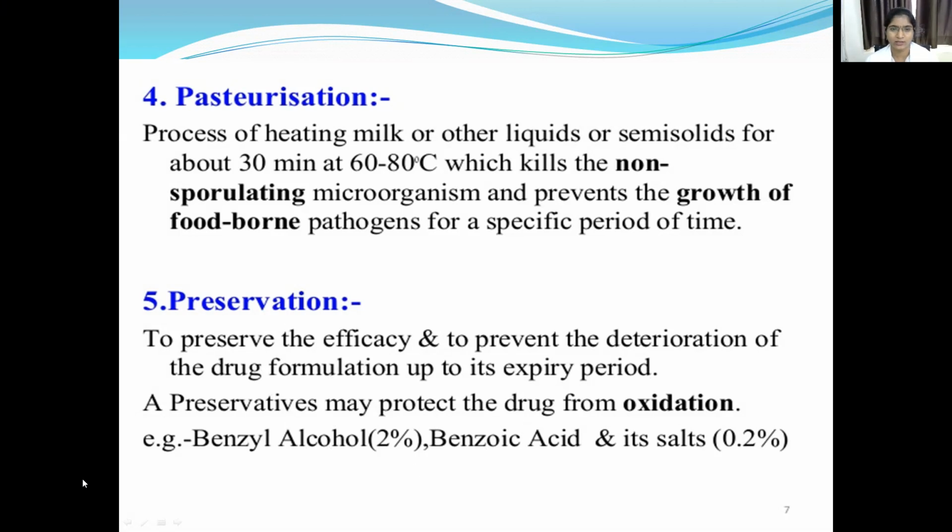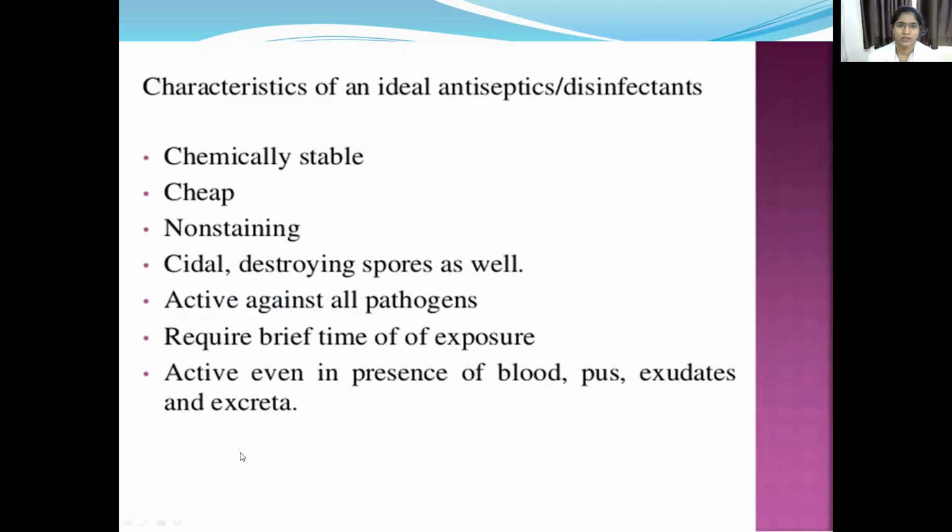So these are the steps to prevent or kill microorganisms: sterilization by the autoclaving method, decontamination, sanitization, pasteurization, and preservation methods. Okay. Then what are the characteristics of an ideal antiseptic and disinfectant?